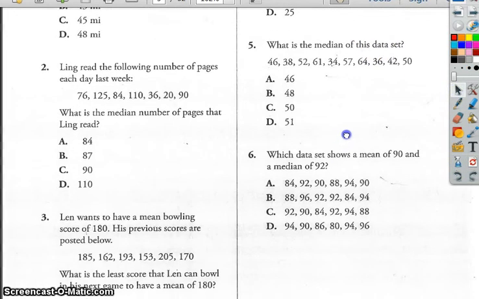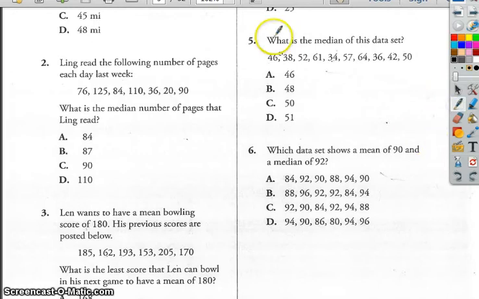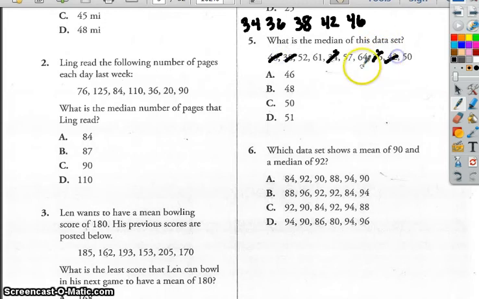Number 5, what is the median of this data set? So we've got to put them in order from least to greatest. And it looks like the smallest numbers are going to be in the 30s. We get 38, 34, and 36. So we'll start with 34, 36, 38. And that gets rid of the 30s. And look at the 40s. I get 46 and 42. So let's put 42 and 46. And then in the 50s, I've got a 50. Can't get smaller than that in the 50s. And then I've got a 52 and then a 57.